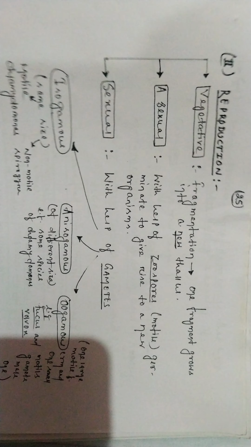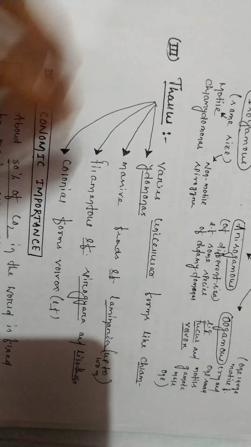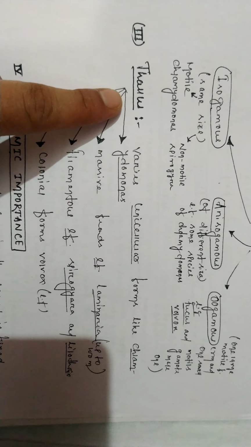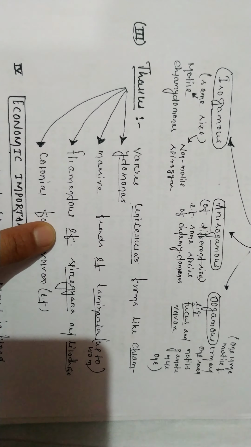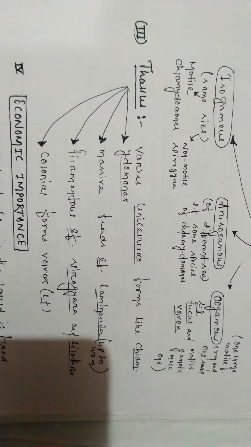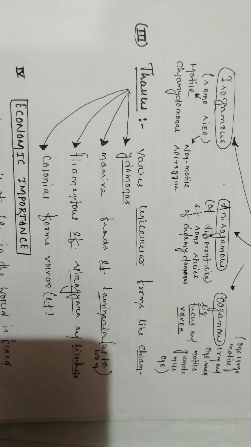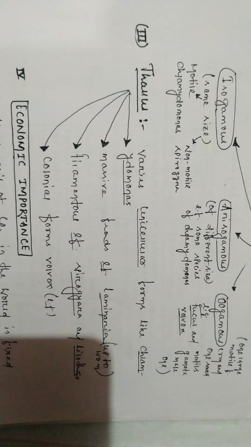When you talk about the thallus, the thallus is another important thing in the plant kingdom. It is a shoot-like structure. It varies from unicellular forms like Chlamydomonas, to massive fronds like Laminaria, filamentous types like Spirogyra and Ulothrix, or colonial forms like Volvox. Economic importance: about 50% of the CO2 is fixed by the algae.